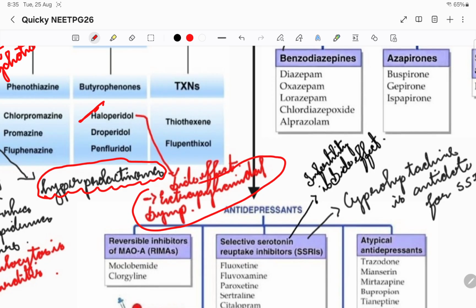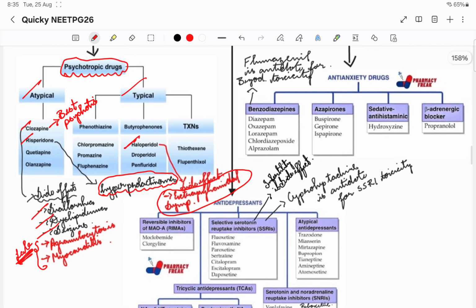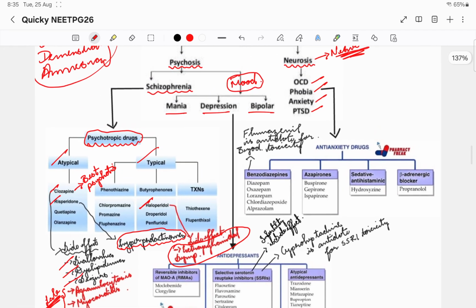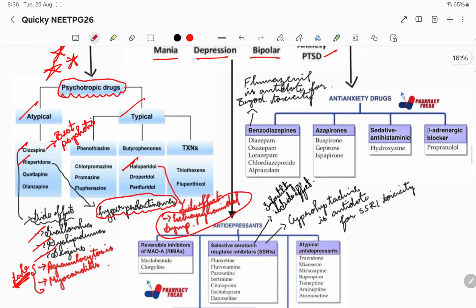Okay, it mainly acts on the basal ganglia and dopaminergic pathway, right? So that is why extrapyramidal symptoms might be there, like for example Parkinson's. Not definite Parkinson's, but it might cause symptoms just like Parkinson's. So this is with respect to haloperidol. That is all you should know with respect to antipsychotics. This is just before you go into exams, so please do not get confused about this.